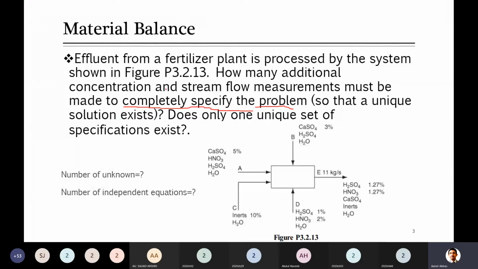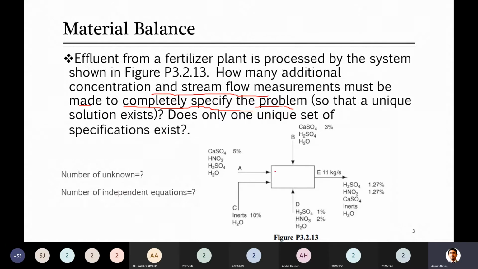So you have to tell here how many stream or flow measurements must be made. They should be given, or we should know those things so that we can reduce the number of unknowns. Okay, let's proceed with this. Does only one unique set of specifications exist? This we have to tell at the end of the day when we have solved this.